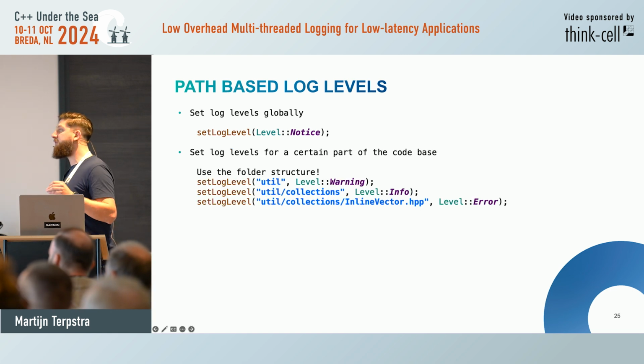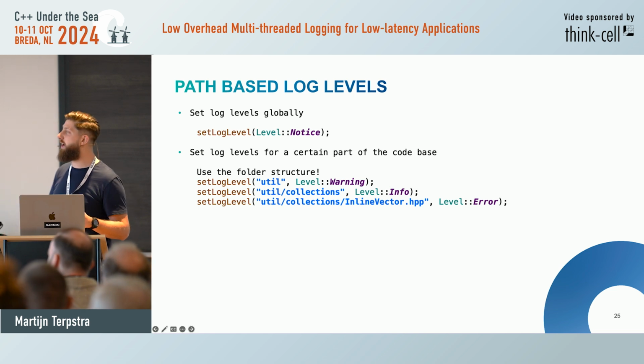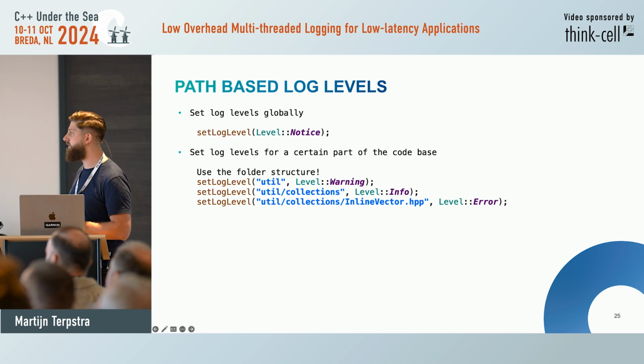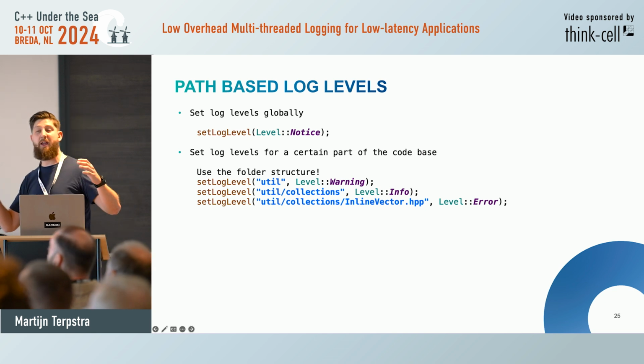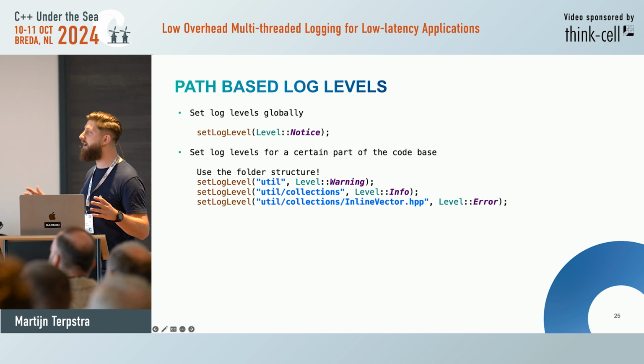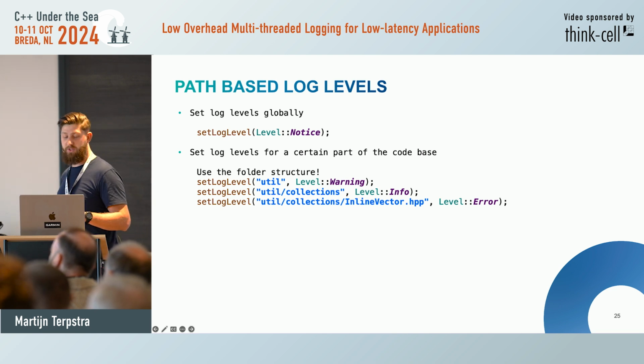But we can use our source folder structure to really choose our own granularity to say, hey, I want to log only my collections. But you can still make it more high level. Hey, I have this top level folder util. Just give me everything in util that's a warning. And you can even narrow it down to a specific file.